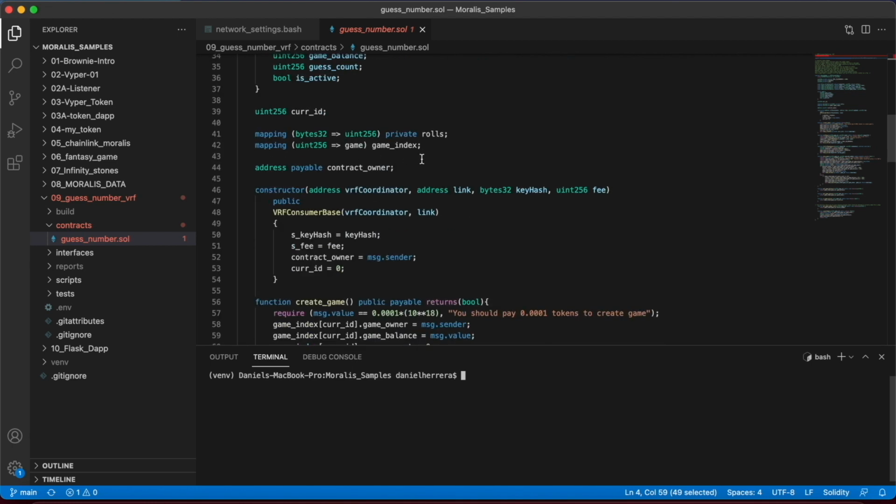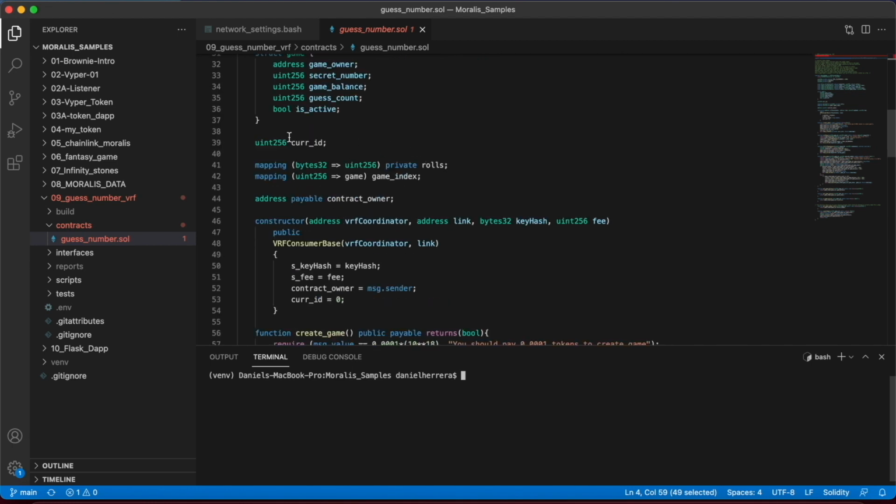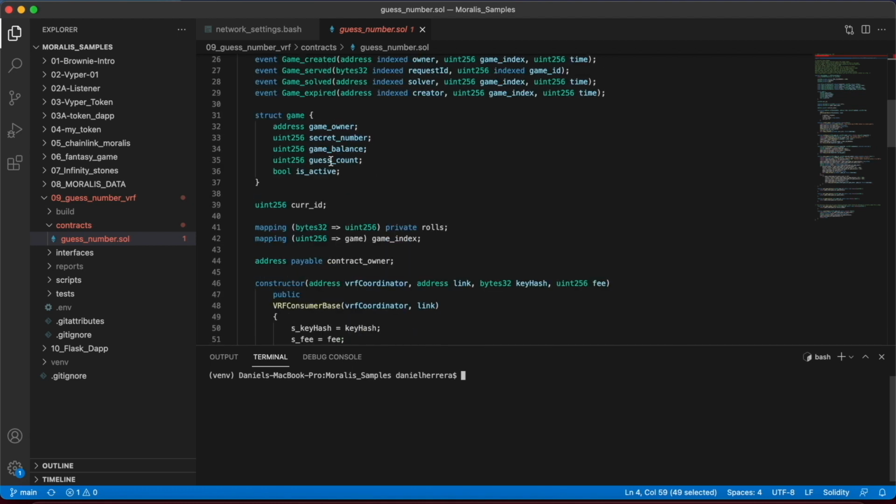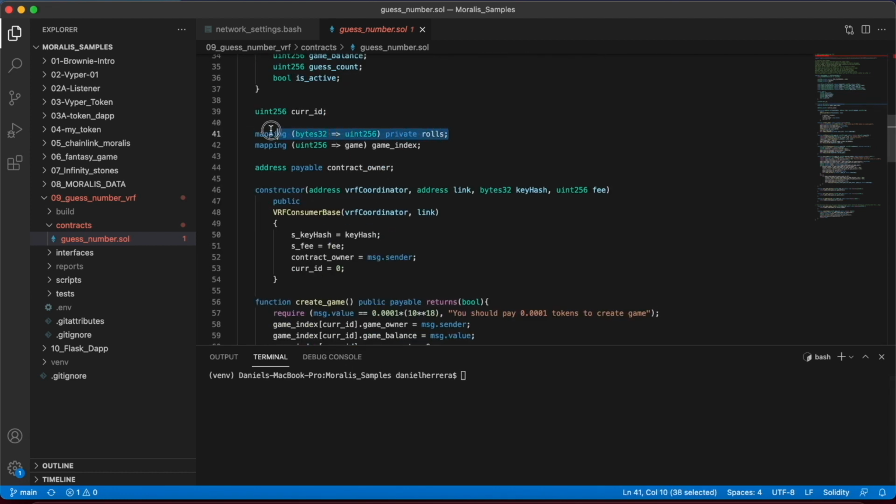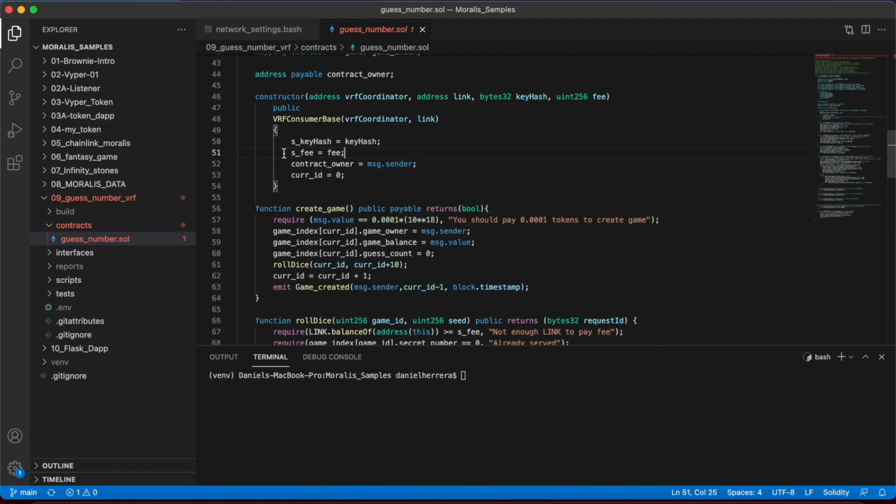We are going to create an index of games, and the index will just have an ID, which is something that we will continuously increment, and we're going to map it to this type of structure. We have this mapping here that is mapping requests for randomness that we are sending to Chainlink with a specific game ID. For the functions, we have a constructor function that we are setting with some configuration variables that we need for requesting randomness from Chainlink, and these we are defining in our deployment scripts. That is something that we are going to look at later on.